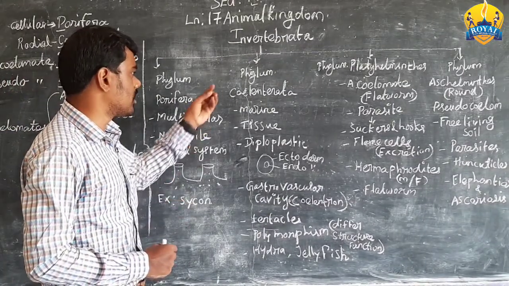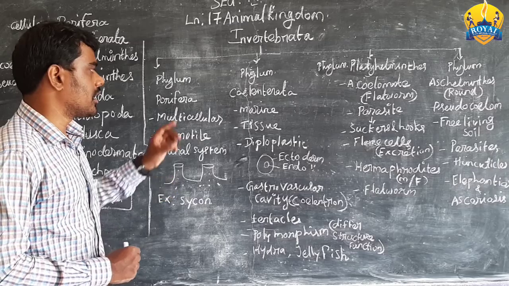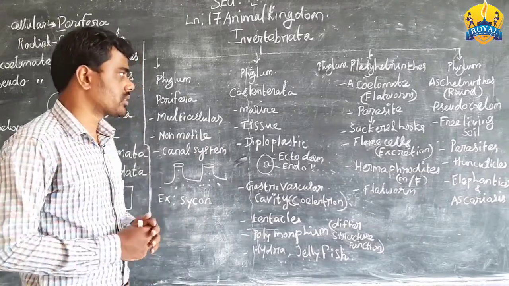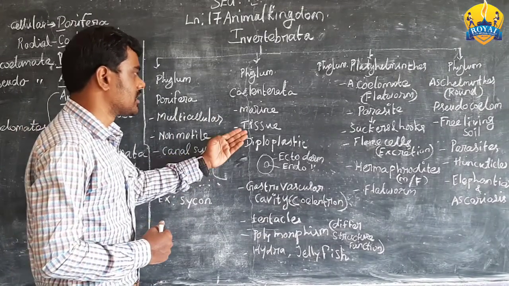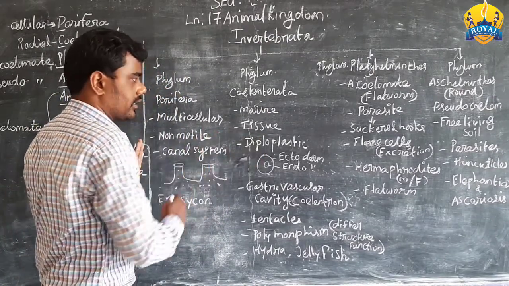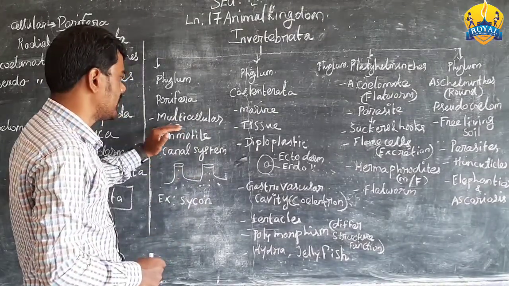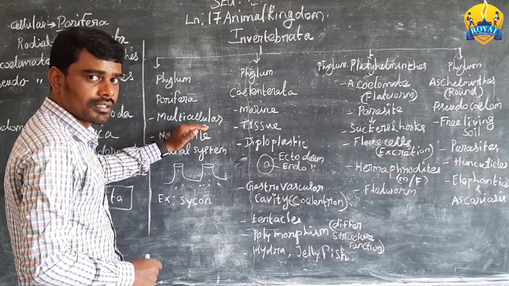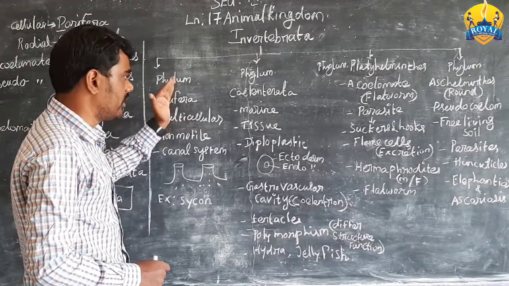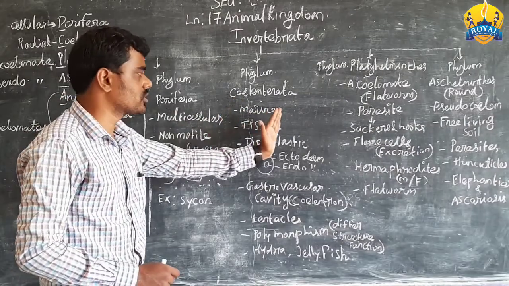And the next one is phylum Coelenterata, which is a marine living organism. We know very well, it lives inside the ocean. It is a developed category compared to Porifera: a tissue system is there. In Sycon, Porifera, there is a multicellular organization, but compared to Porifera, the coelenterates are somewhat developed, in that a tissue system arises.